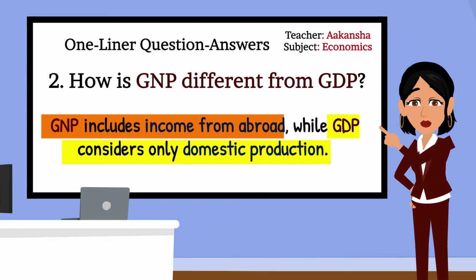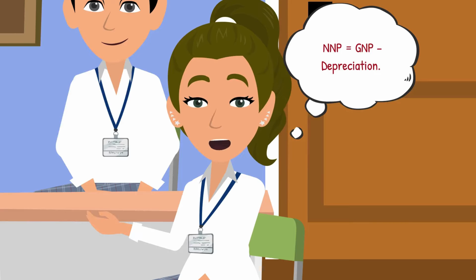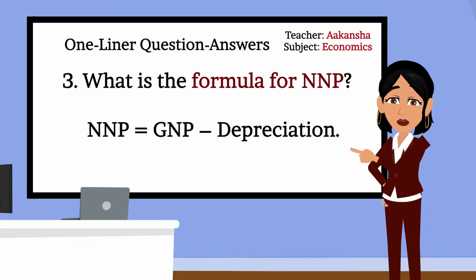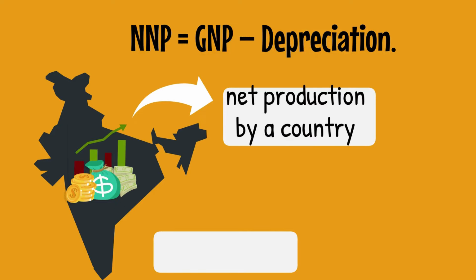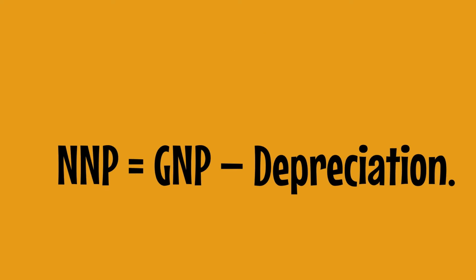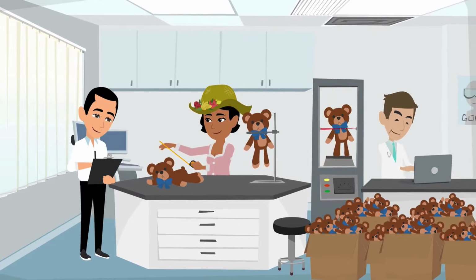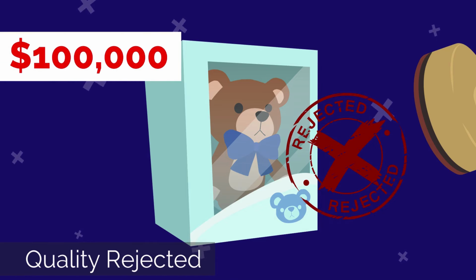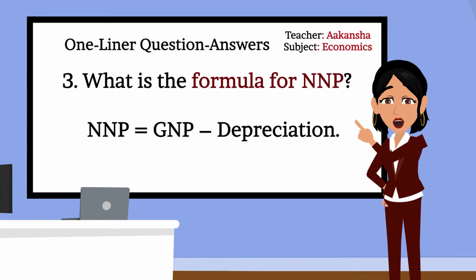Moving to next question. 3. What is the formula for NNP? Ma'am, formula for NNP is NNP equals GNP minus depreciation. Well said. Net National Product NNP equals GNP minus depreciation. Okay, Rashi, can you explain it? Ma'am, it represents the net production by a country after accounting for capital wear and tear. Simply put, it is the total production after subtracting the loss due to old or used up machines. For example, if a factory produces goods worth $1 million but loses $100,000 due to machine wear, the net production is $900,000. Perfect, Rashi. Well explained.